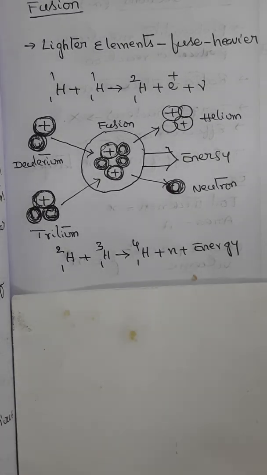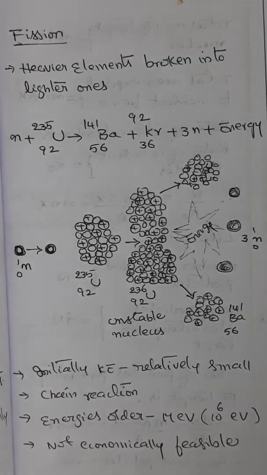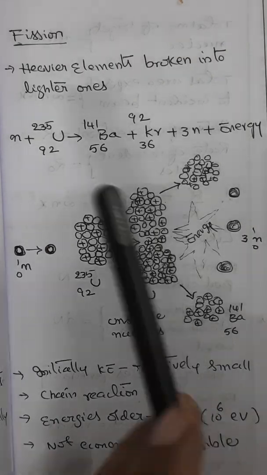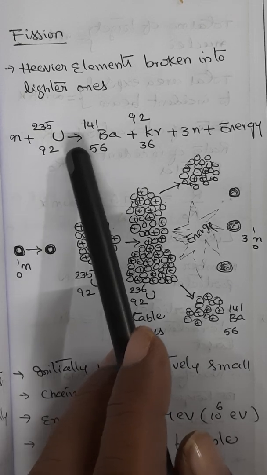Similarly, if you look at fission, fission type nuclear reactions are where heavier elements are broken into lighter ones, like the example given here.